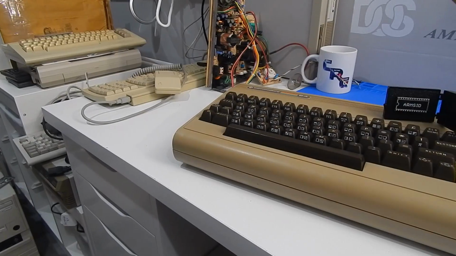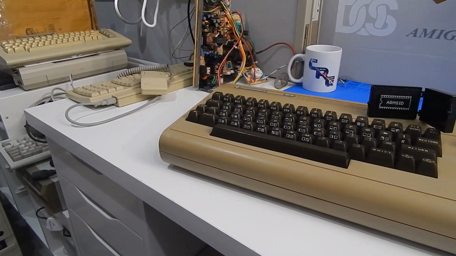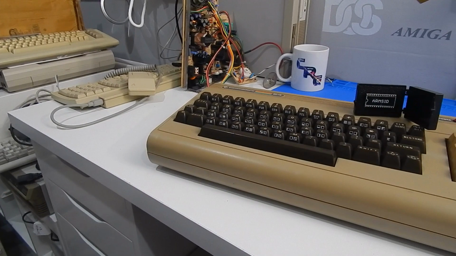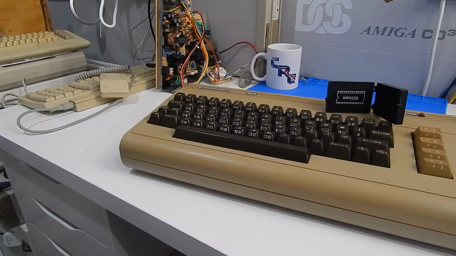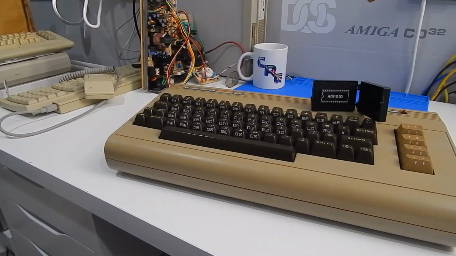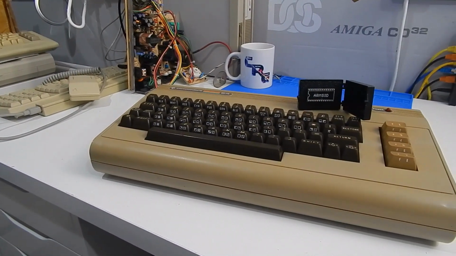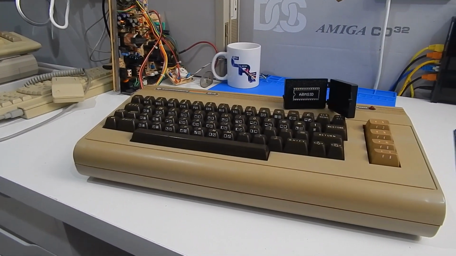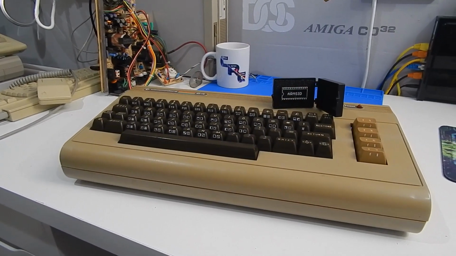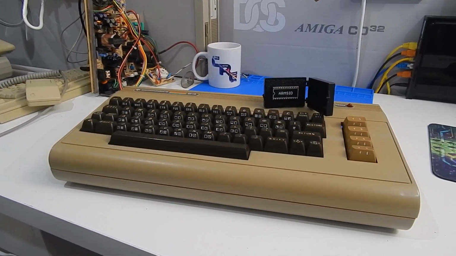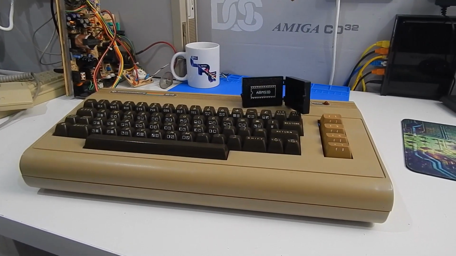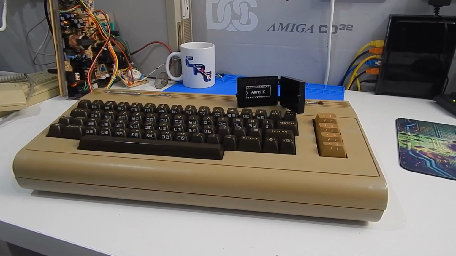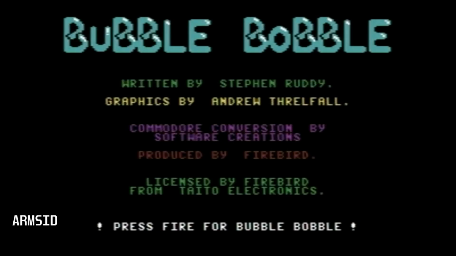A few weeks ago we took a look at, or more accurately a listen to, the ARMSID. This is a modern replacement for the 6581 and 8580 sound chips found in the Commodore 64, and while it did perform rather well, there were a couple of noticeable issues. In particular, the intro music from Bubble Bobble had a clicking sound throughout it.